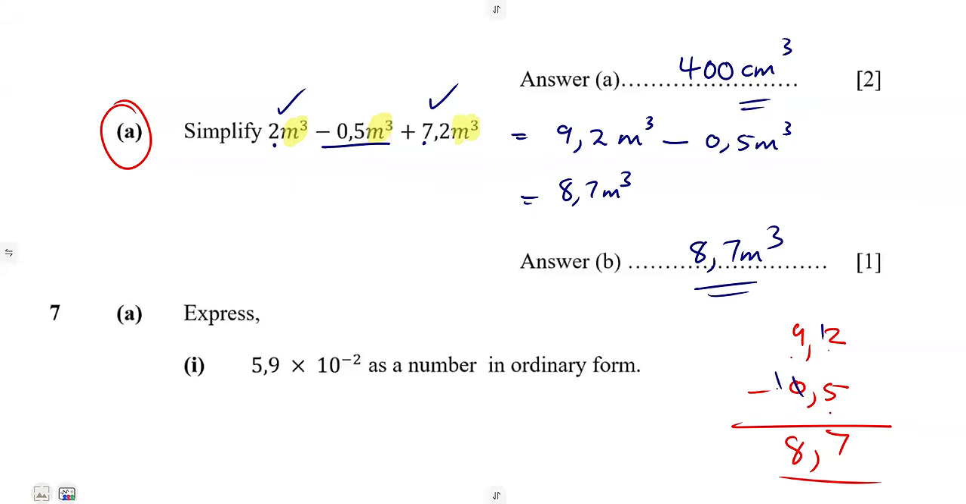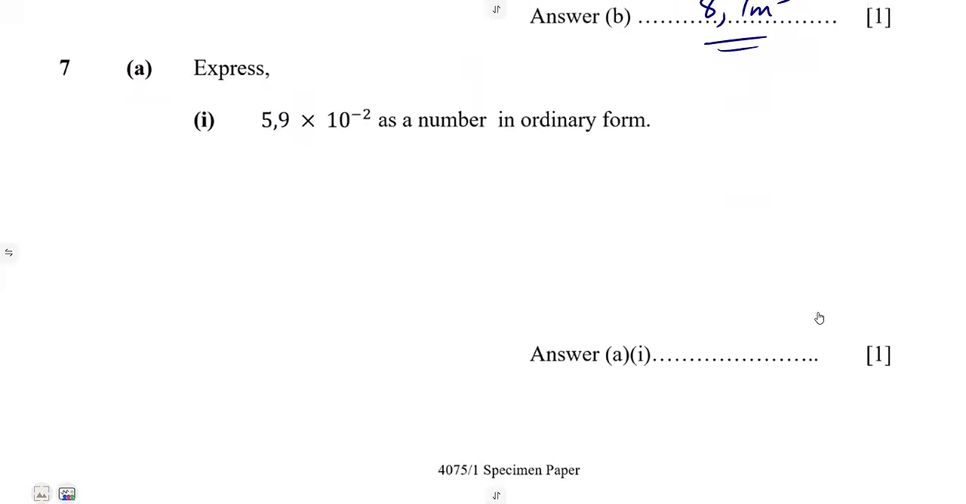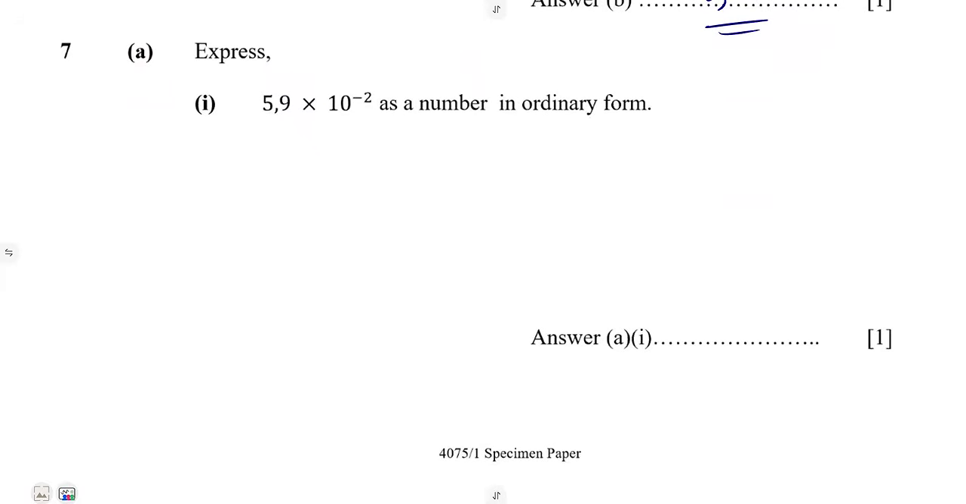So this was just algebra, collecting like terms. In this case, all the terms are like terms. So just add where there is addition, then subtract where there is a subtraction. Express this in ordinary form, item A.